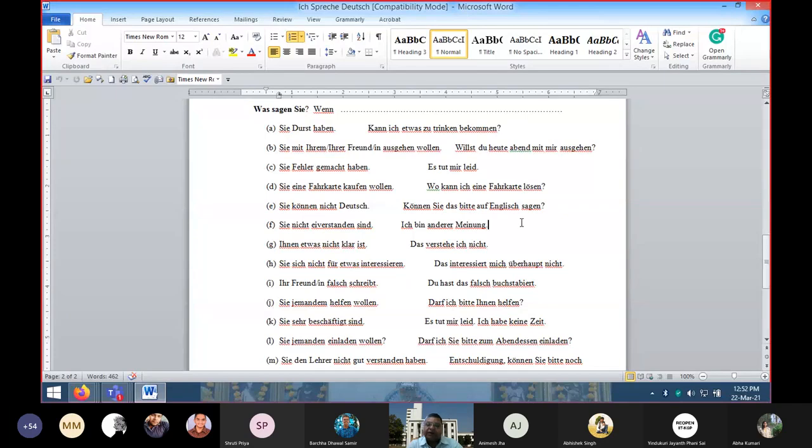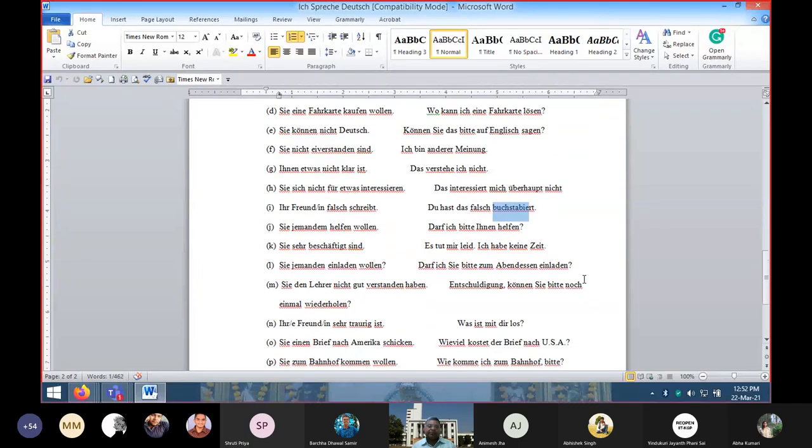Das interessiert mich überhaupt nicht. Means I am not interested at all. Überhaupt means at all. When your friend or girlfriend is writing wrongly, then you can say, du hast das falsch buchstabiert, means you have misspelled or you have spelled wrongly. Falsch means wrongly. Buchstabieren means to spell. So you have wrongly spelled.